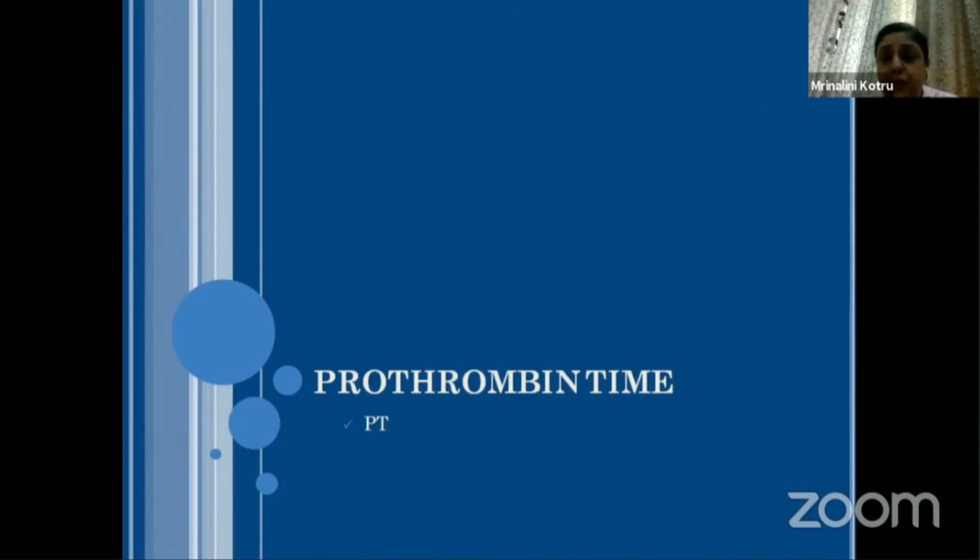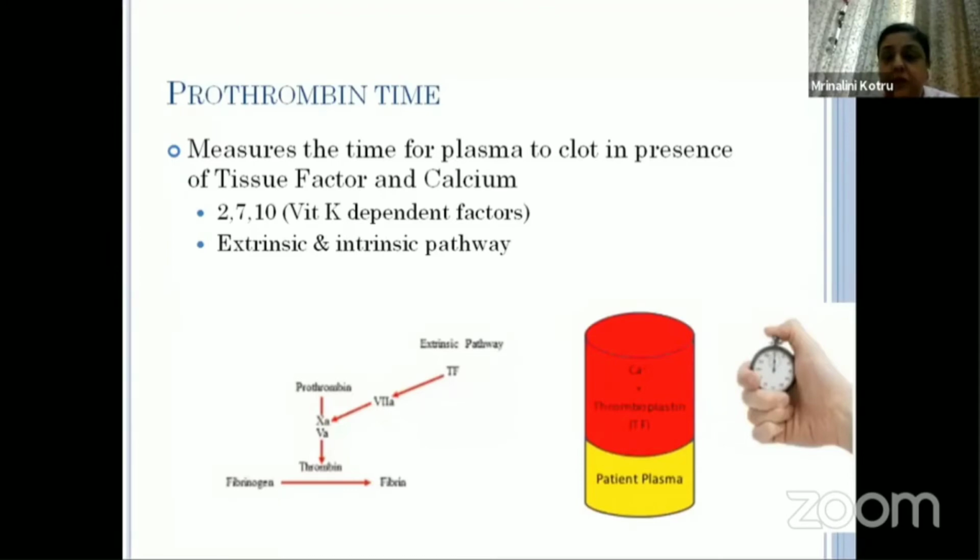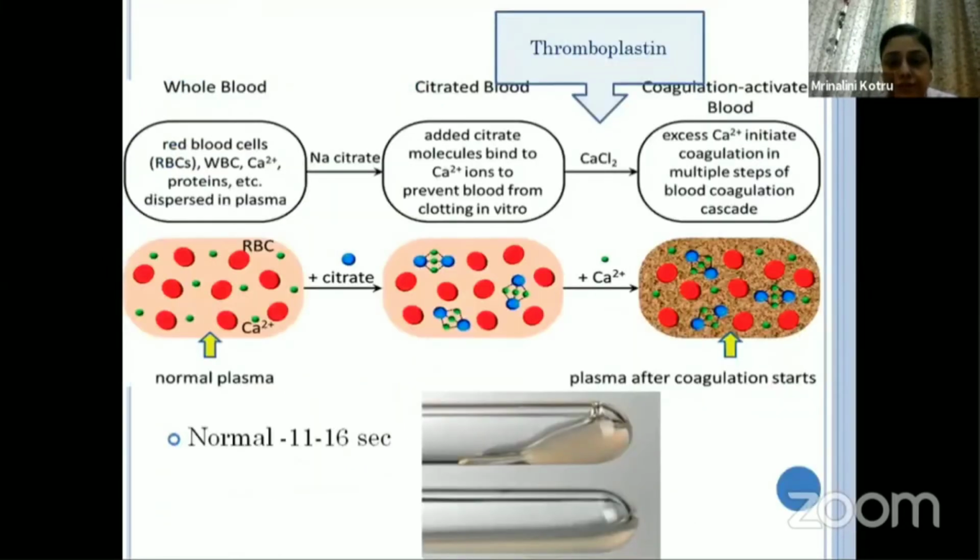Then coming to prothrombin time. Prothrombin time, we all know, measures the extrinsic pathway. I'm not going into the details of the methodology. This is how we manually assess the clot formation, but now we have sophisticated instruments, semi-automated and fully automated coagulometers, and this is the normal range.